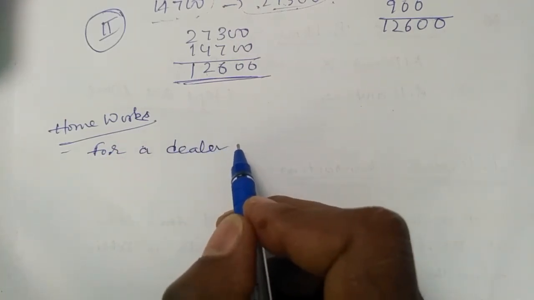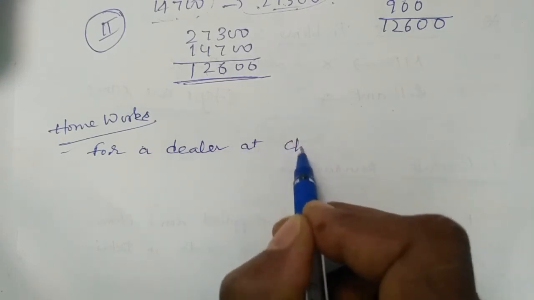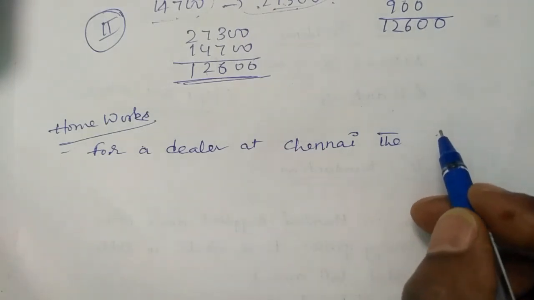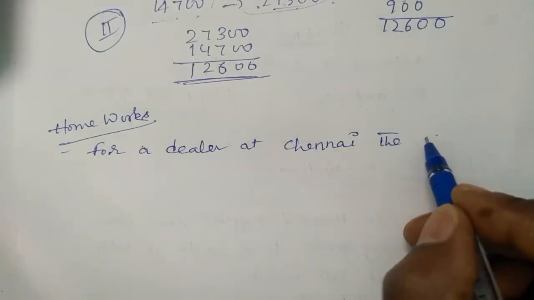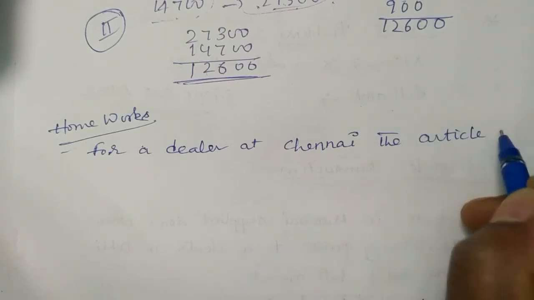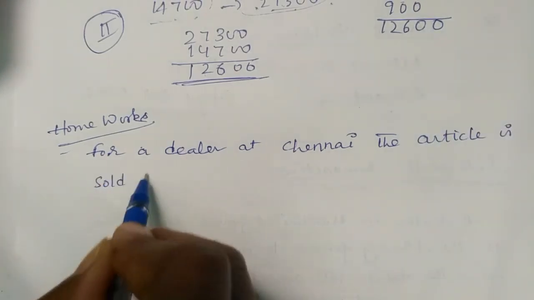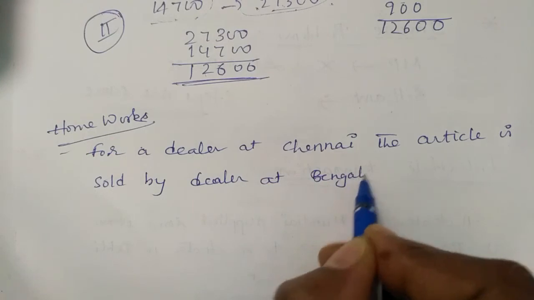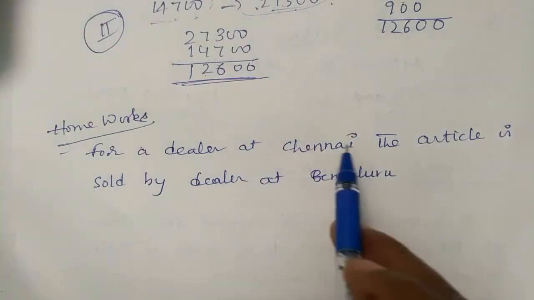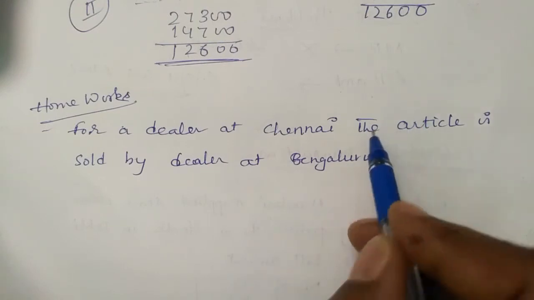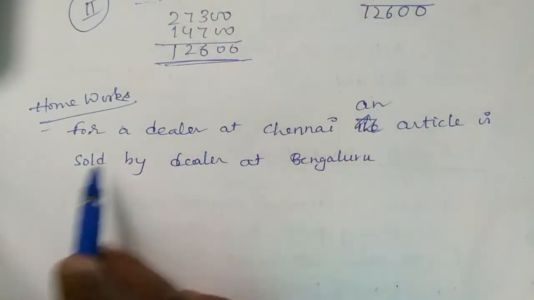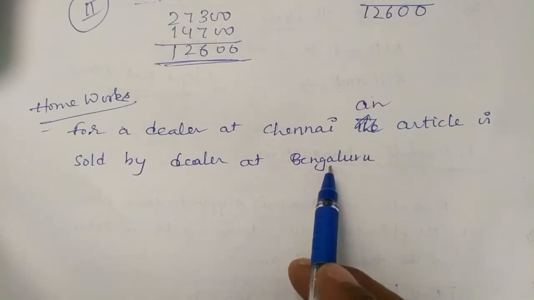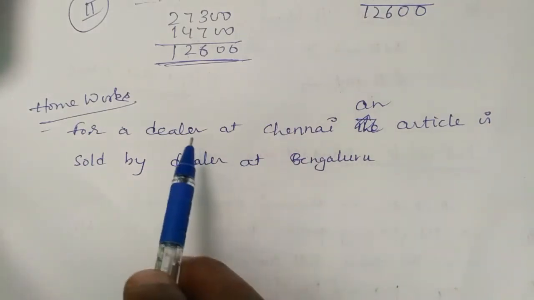For a dealer at Chennai, an article is sold by a dealer at Bengaluru. So from a dealer at Bengaluru, he is selling to Chennai. It is given in reverse order.